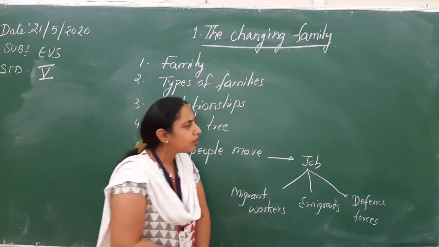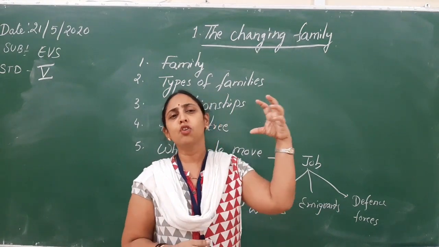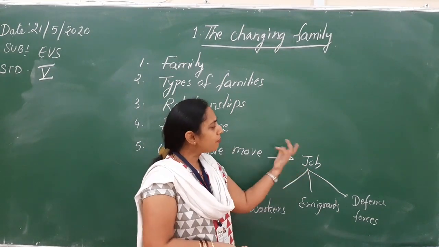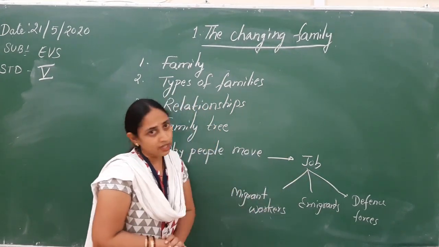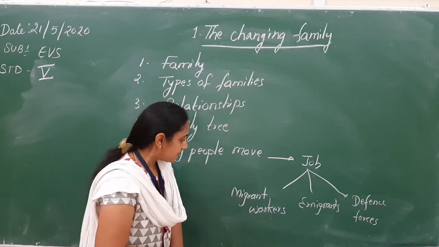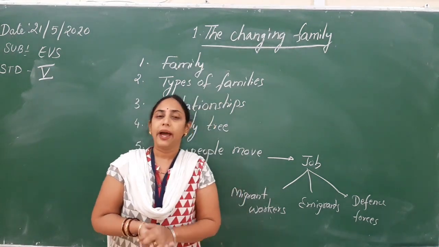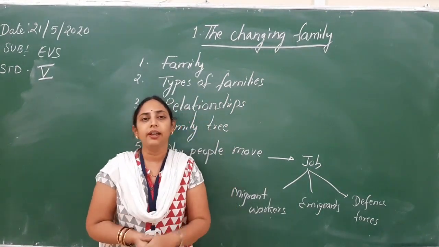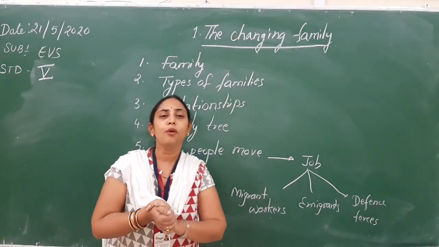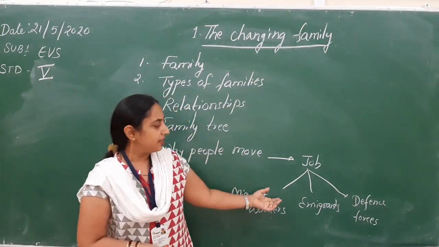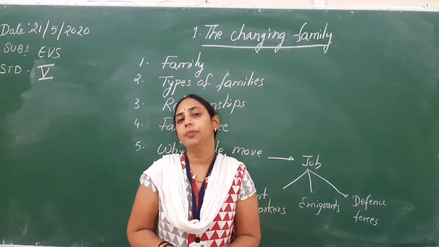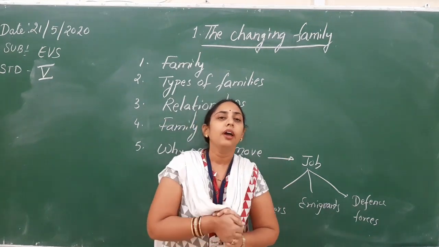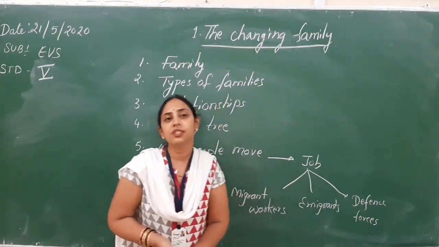So all these extended family members make a joint family. Now the question comes: why are joint families nowadays changing into nuclear families? I told you one of the basic reasons is job. It's a very important part. Then, under job, we have discussed migrant workers, that means the people who have to leave their villages and families behind to go in search of a job to other big cities. Then we have seen emigrants, that means the people who, to get good jobs, leave their countries and move to another country.